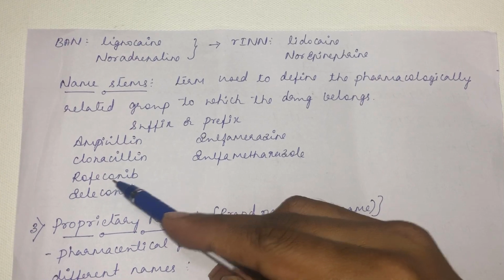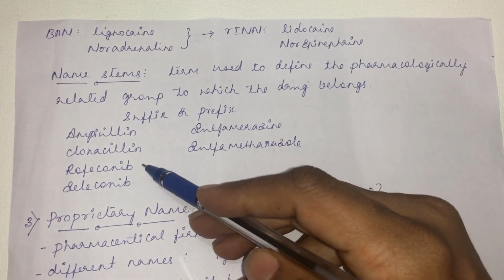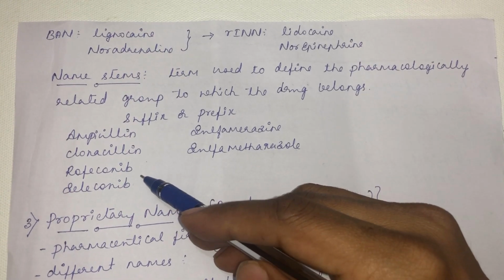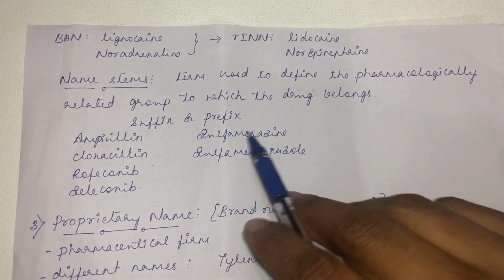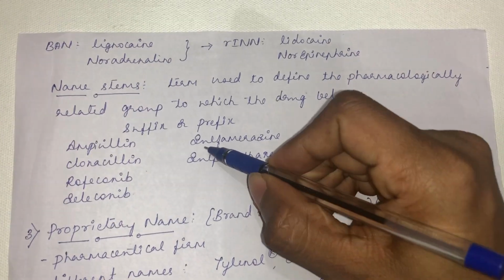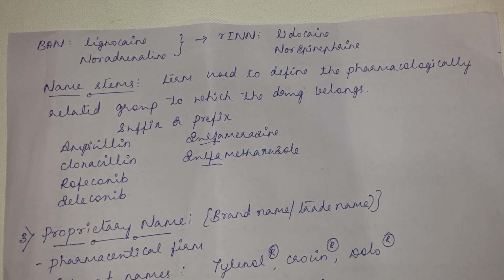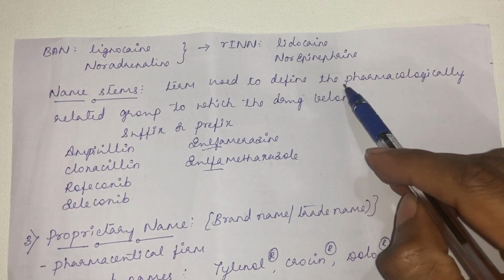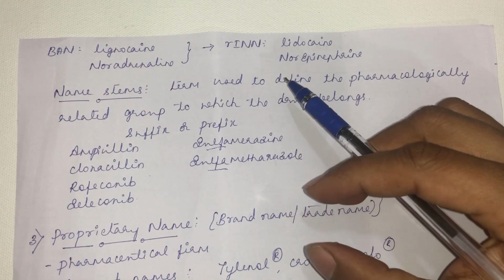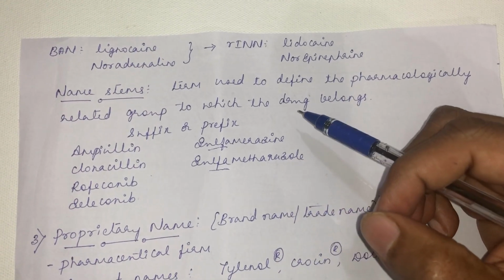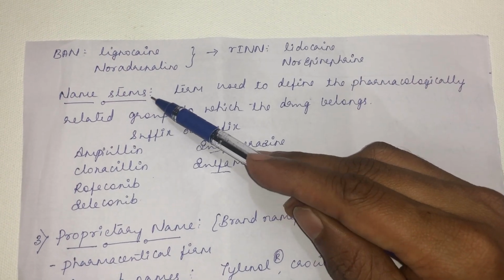Likewise rofecoxib and celecoxib belong to COX inhibitors, selective COX inhibitors. By seeing the suffix and prefix, say sulfamerazine and sulfamethoxazole, here the prefixes are the same, so they belong to the sulfonamide class of antibiotics. By seeing the name only, you will know it belongs to a particular class of drugs. That is the term name stem.